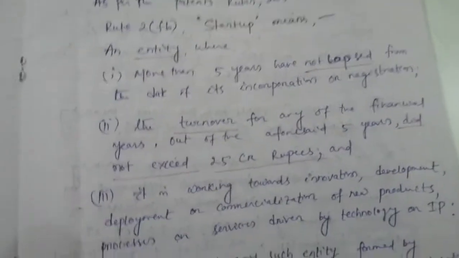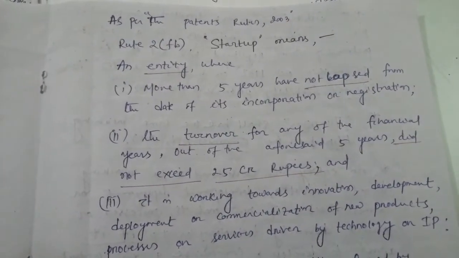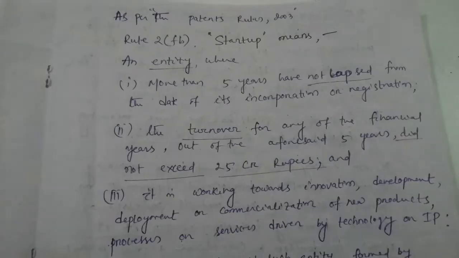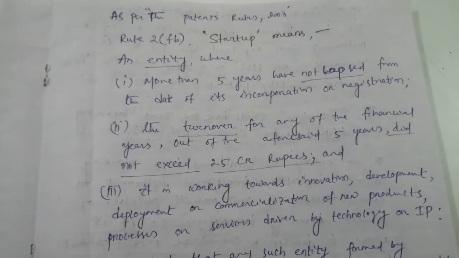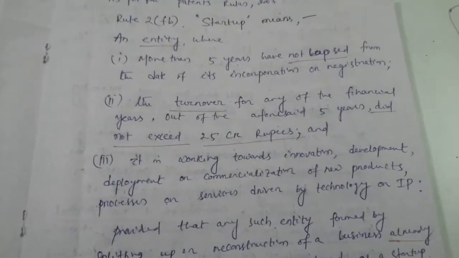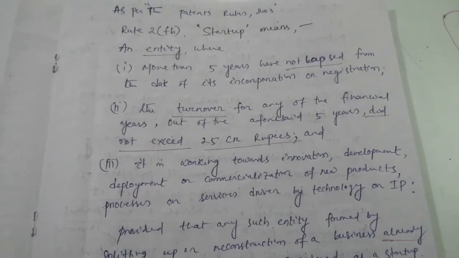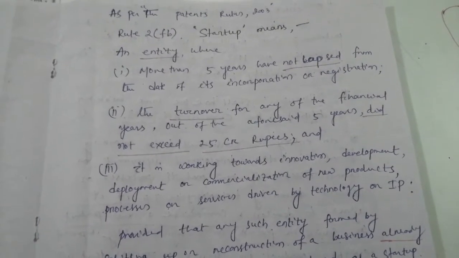Next we will go to startup. As per the Patents Rules 2003, Rule 2FB, startup means an entity where, number 1, not more than 5 years have lapsed from the date of its incorporation or registration. Point number 2, the turnover for any of the financial years out of the aforesaid 5 years did not exceed 25 crore rupees.